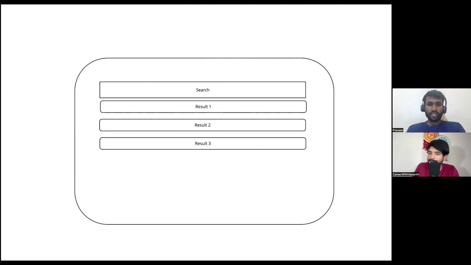Yes, sir. So basically, when the user tries to type something and we need to fetch some data, we can do it in some ways. For every keystroke, we'll be making an API call and suggesting something. I think that will not be the optimal approach because the number of API calls will be large. So we can implement the concept of debouncing here.